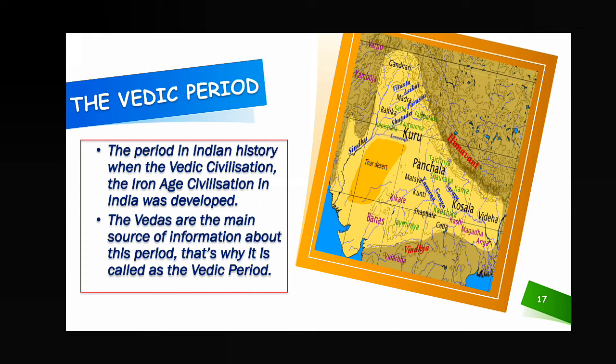Next, the Vedic period. There are 2 types of Vedic period. One is called the early Vedic period, that means it is in the early stage, and the later Vedic period, it is in the next stage. That means the Vedic period is divided into beginning and ending, that means the early stage and the later stage. Early stage, early Vedic period; later stage, later Vedic period.